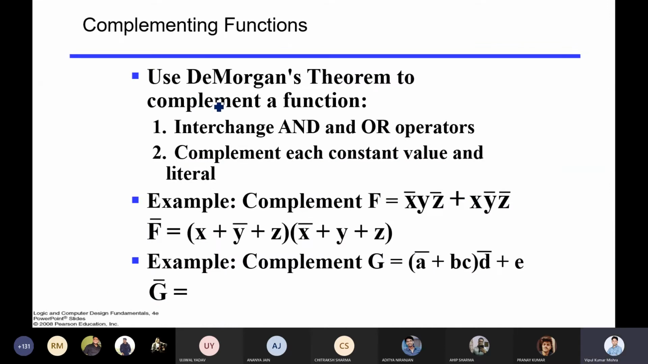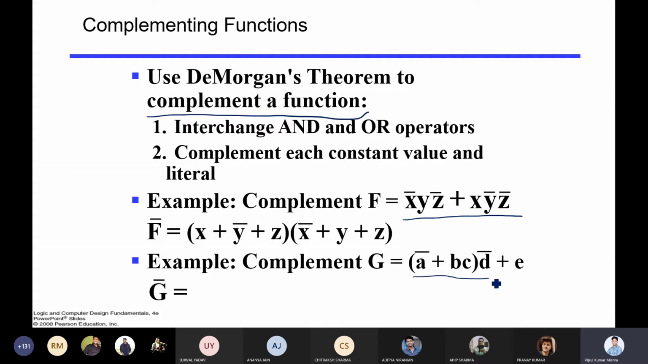So we can use De Morgan's law to complement the function. The entire function you can complement with the help of De Morgan's law. We have already seen it. Suppose you are given f, this x bar y z bar plus x y bar z. In that case, if you take the complement of the entire function, you will get x plus y bar plus z, and x bar plus y plus z. Getting? So you will get the complemented function when you use De Morgan's law.